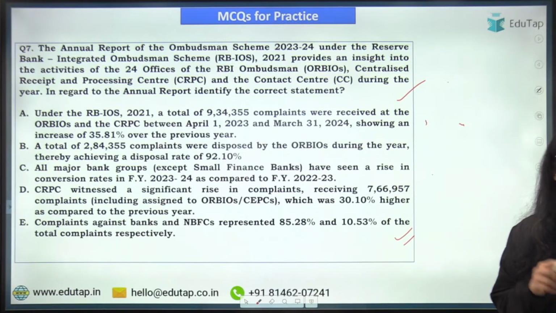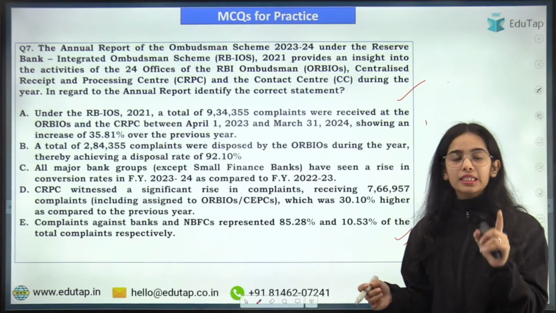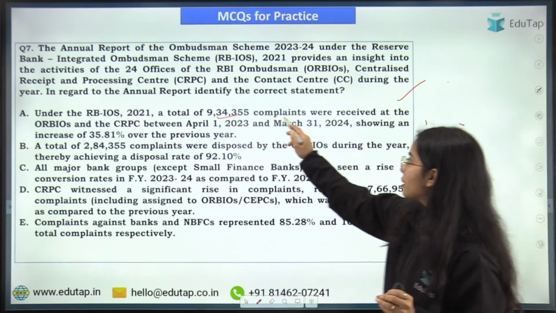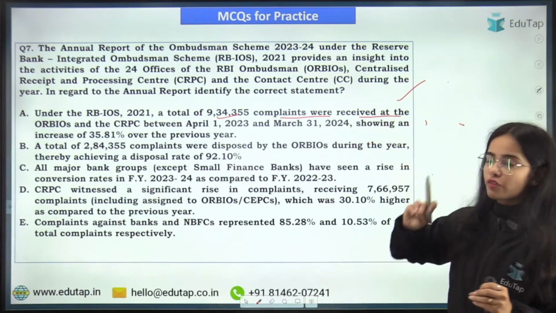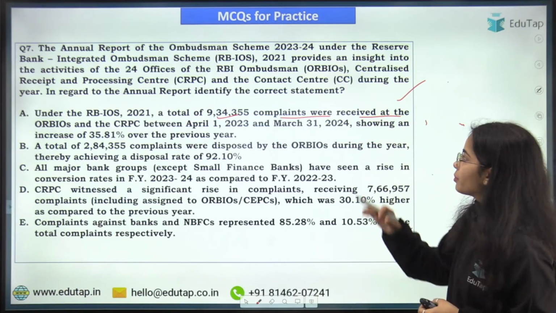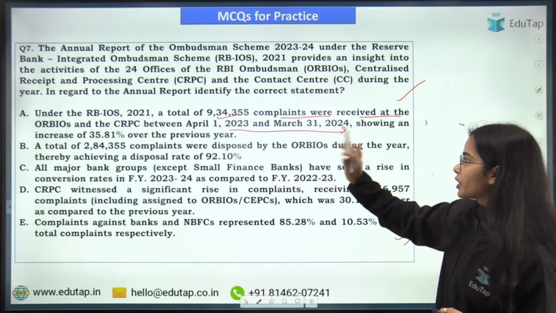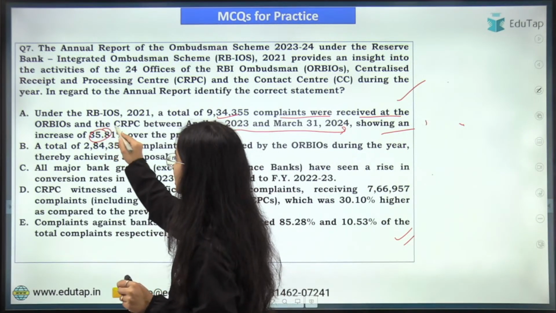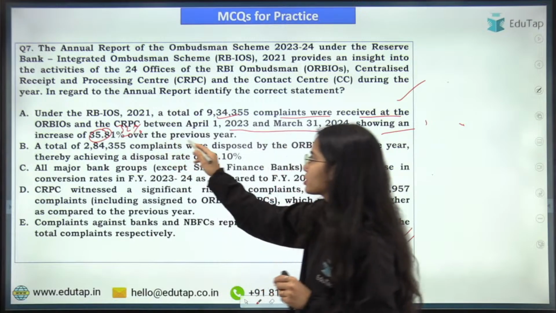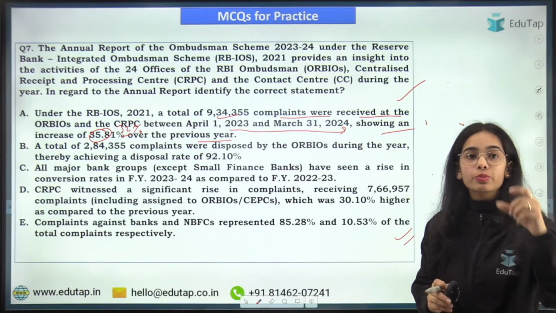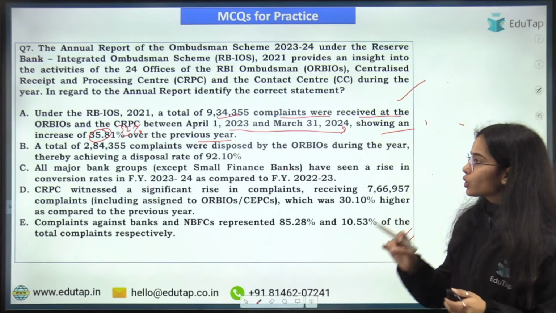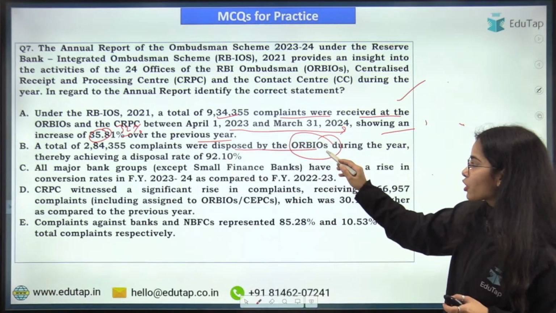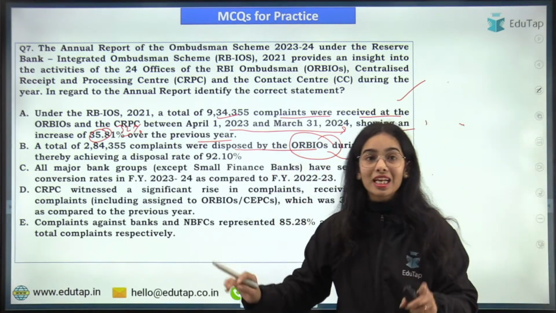Basically we have discussed the annual report of the Ombudsman scheme. Under the Reserve Bank Integrated Ombudsman scheme, a total of 9,34,000 complaints were received at the offices of RBI Ombudsman and CRPC in the financial year 2023-24, showing an increase of 32.81% over the previous year. So complaints have increased by 32.81%. A total of 2,84,000 complaints were disposed by the offices of the Reserve Bank of India Ombudsman during the year. Disposal rate was